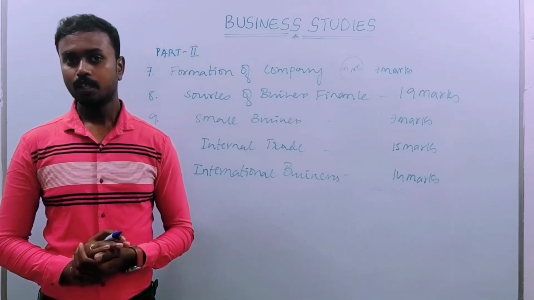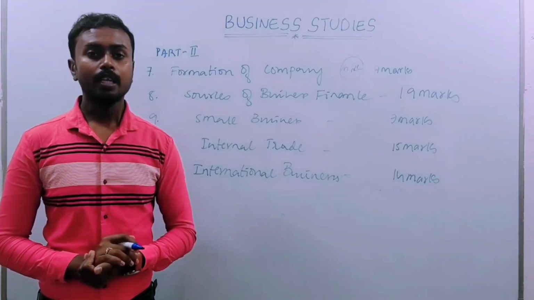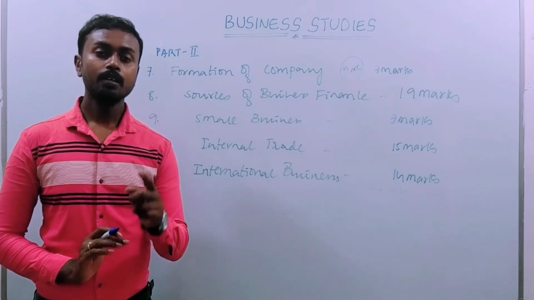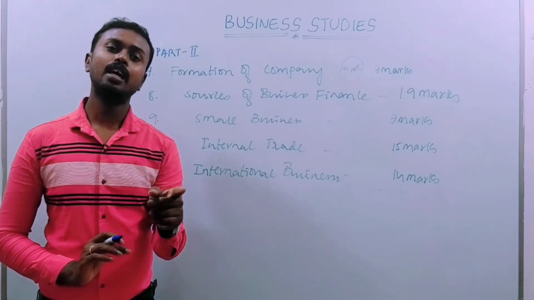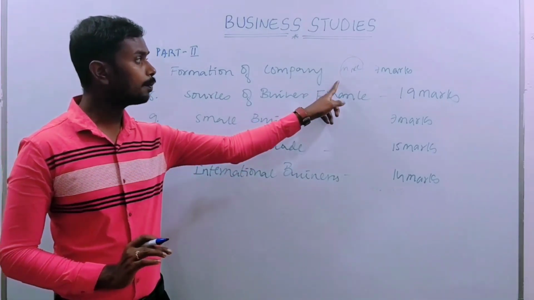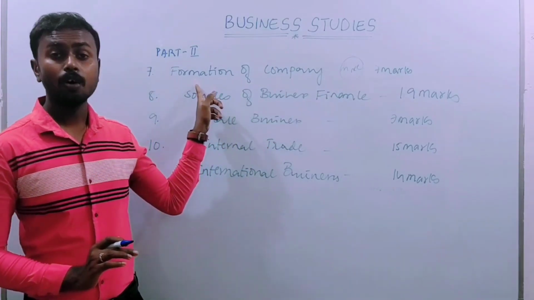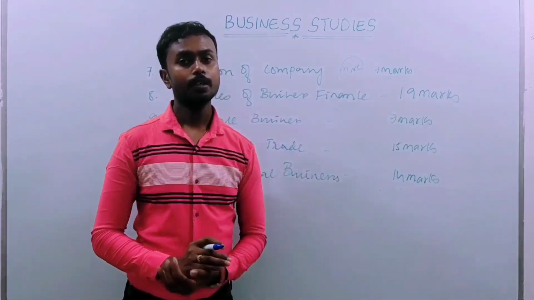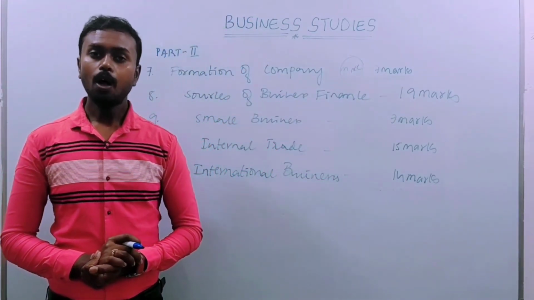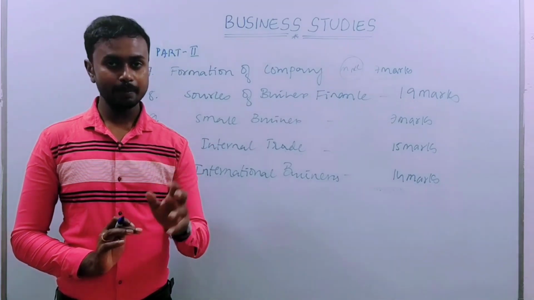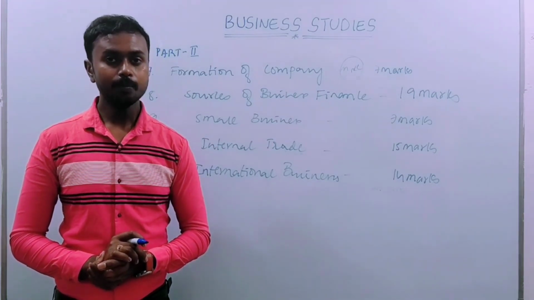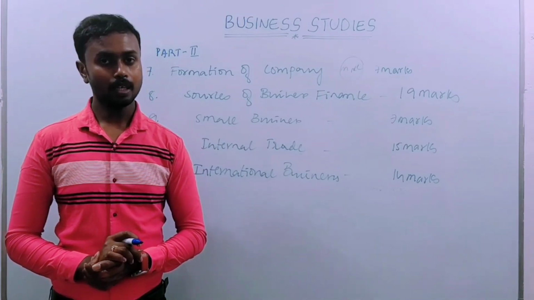I have already explained this in the second unit, forms of business organization. We have learned about the joint stock company. Here we are going to learn about forming or starting up the company. This chapter carries 7 marks. How can we expect these 7 marks? One 1-mark question, one 2-mark question, and one 4-mark question.